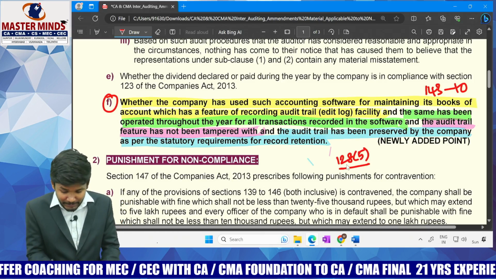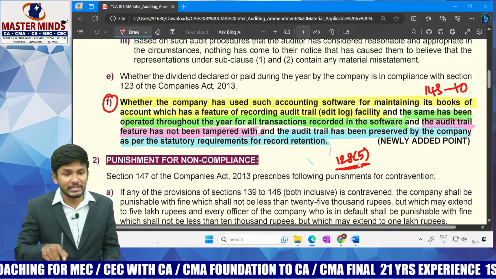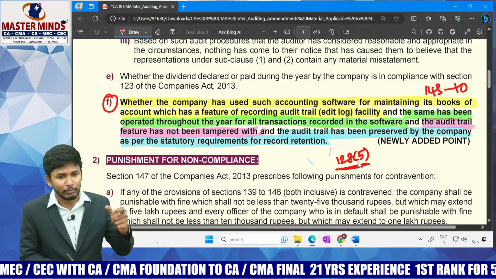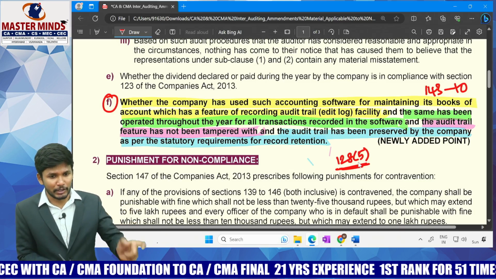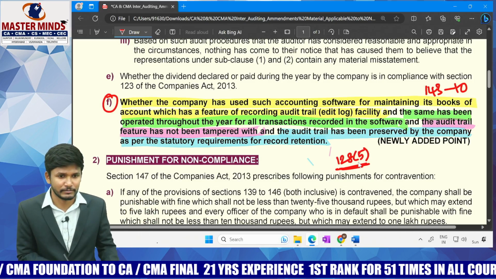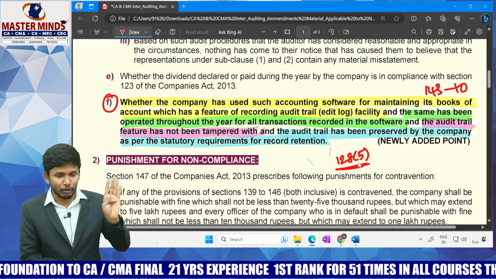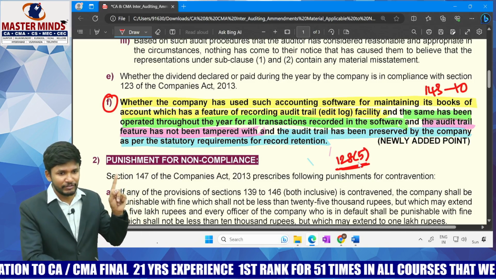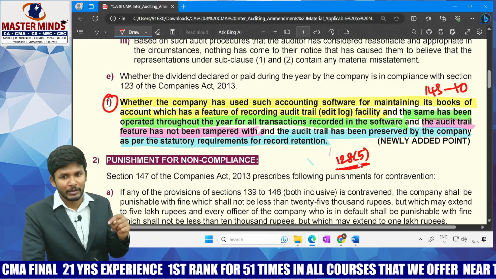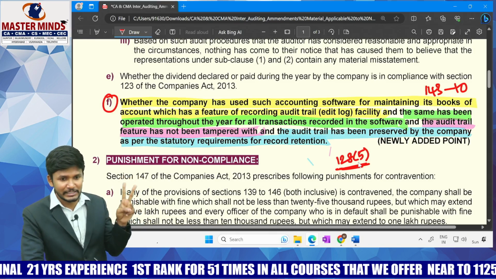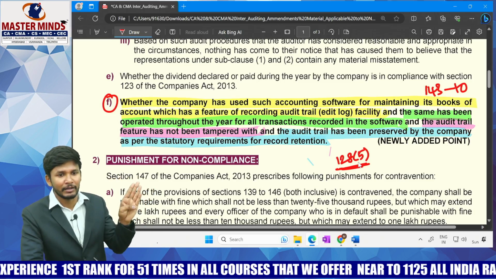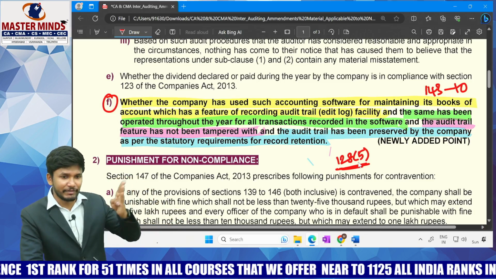The same requirement of 128 subsection 5 is applicable even to audit trail. What is the meaning of that? The way you are maintaining the books of accounts and the supporting documents, even the audit trail also should be maintained for the 8 years period. Are we clear? So total 4 points are covered. First one, accounting software should be used which has the feature of audit trail, that is nothing but edit log. Second one, it should be turned on for all the transactions. Third one, it should not be tampered. And fourth one, it should be retained for a period of 8 financial years.